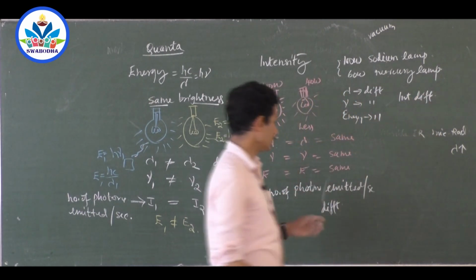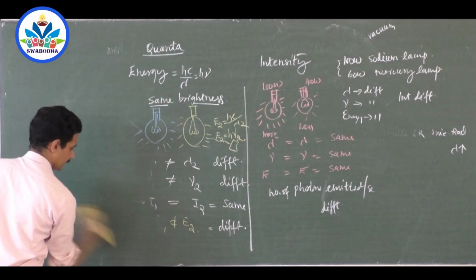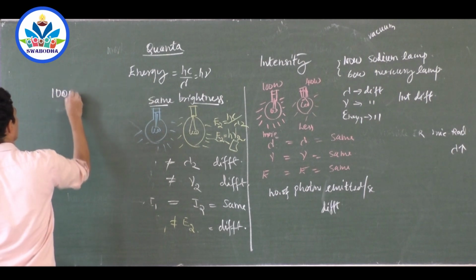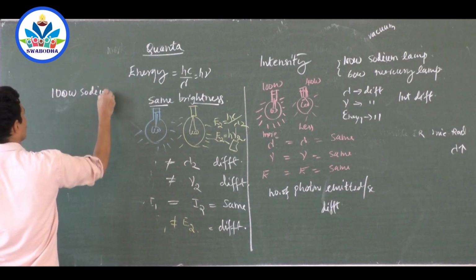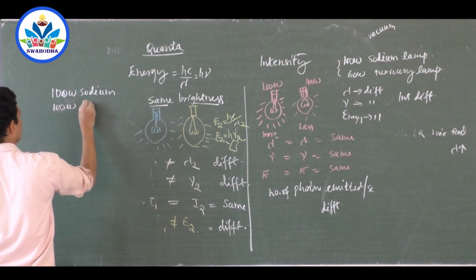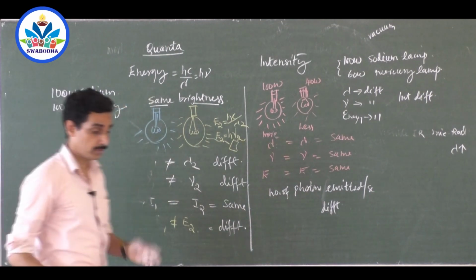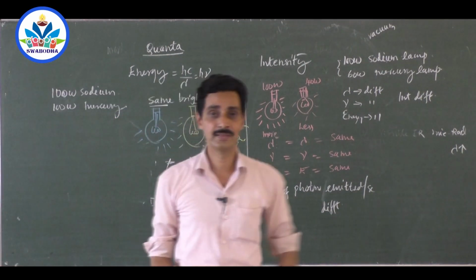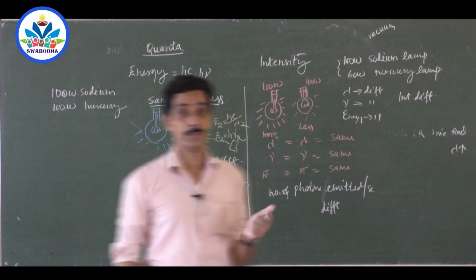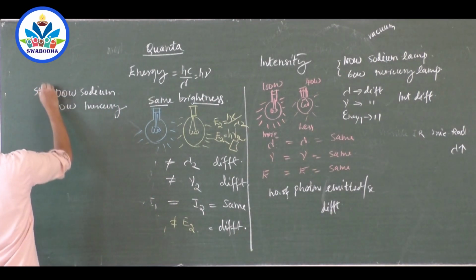Everything is different. Suppose you compare two 100-watt bulbs: one sodium, 100-watt, and one 100-watt mercury lamp. What is the same? Sodium and mercury emit different colored lights, so wavelength is different, frequency is different, energy per photon is different. But what about intensity? Same. Brightness same.